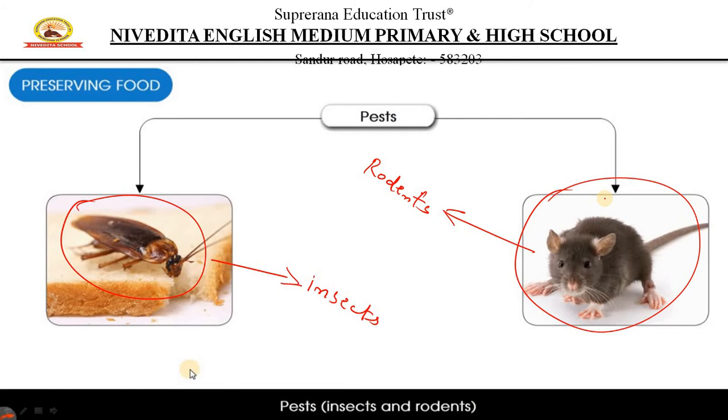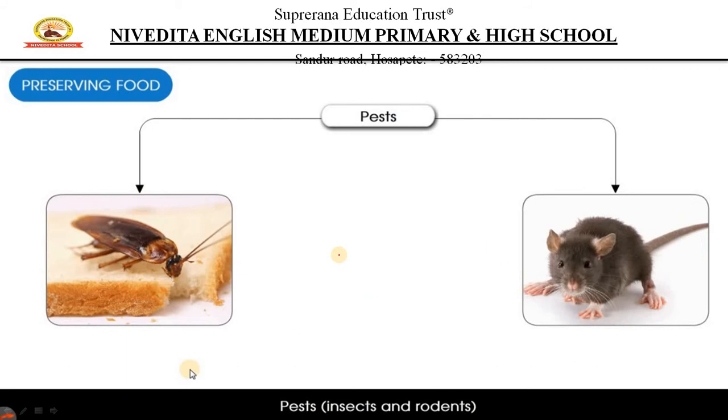Fine children. So pests are one of the main reasons why our food gets spoiled. And if we don't keep our food clean, or if we don't eat healthy food, and healthy means not only that it should contain good nutrients, it should be clean, right? It should be pest free, because many diseases that we get are mainly due to these pests.